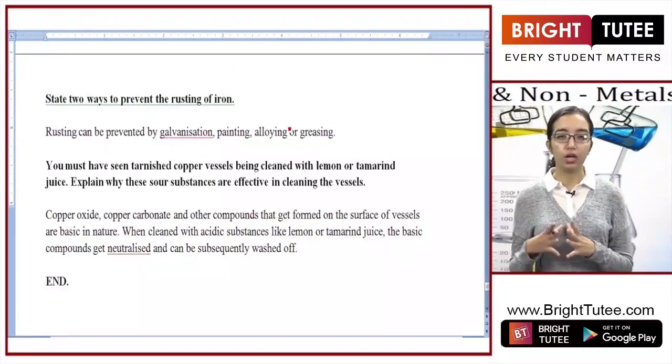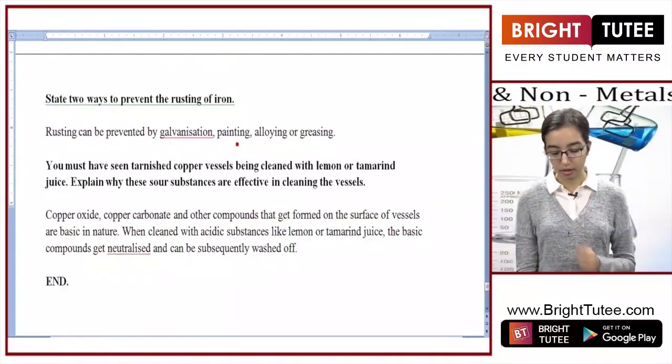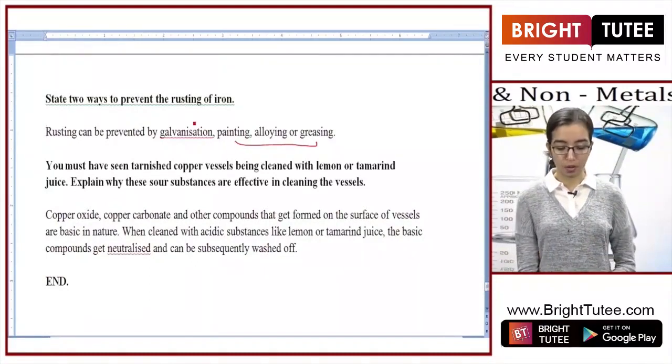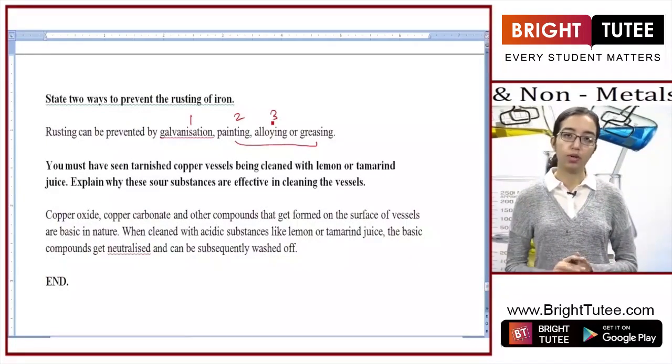So if you want to mention any of these, I would suggest painting and greasing be considered as one category, galvanization and alloying as other. So there are 1 point, this is the second point, and that would be your third point. So you can name any of these.